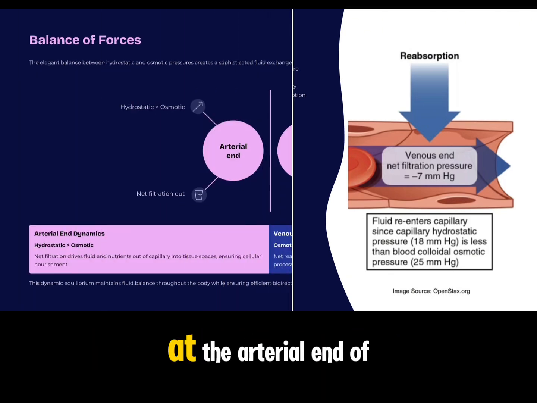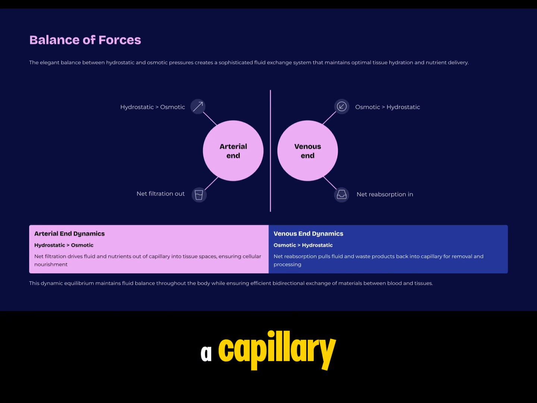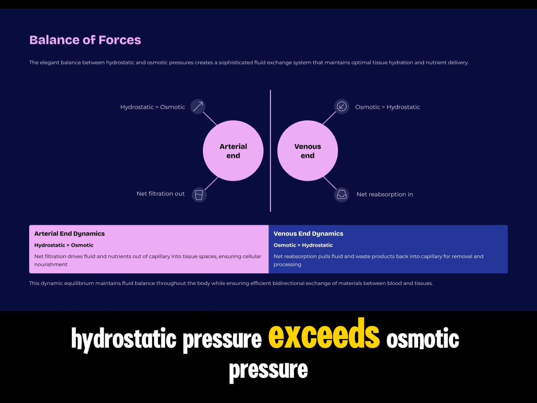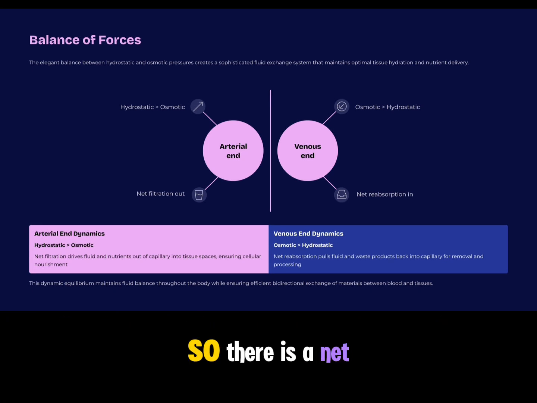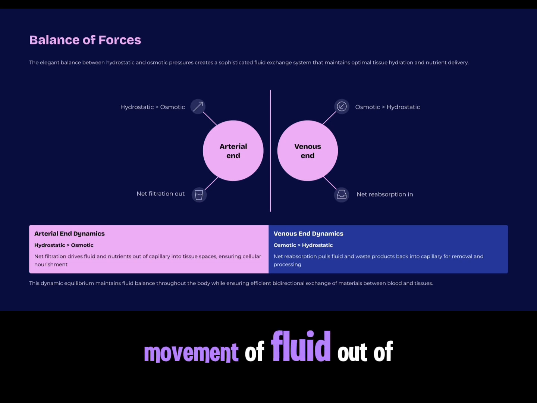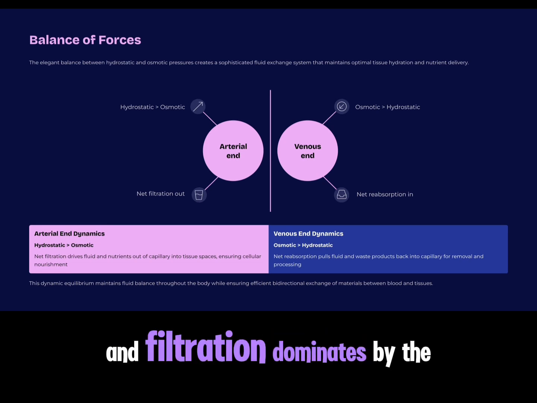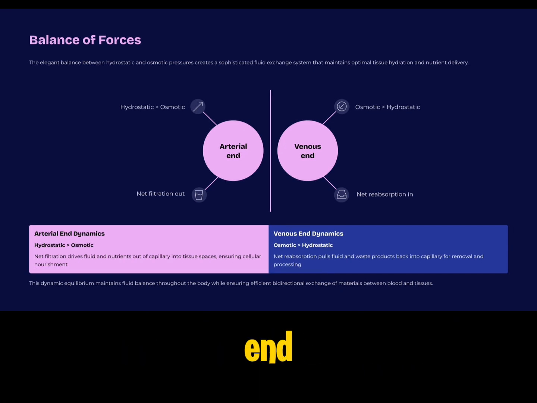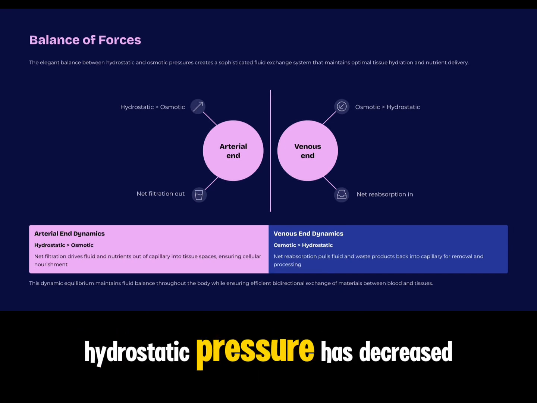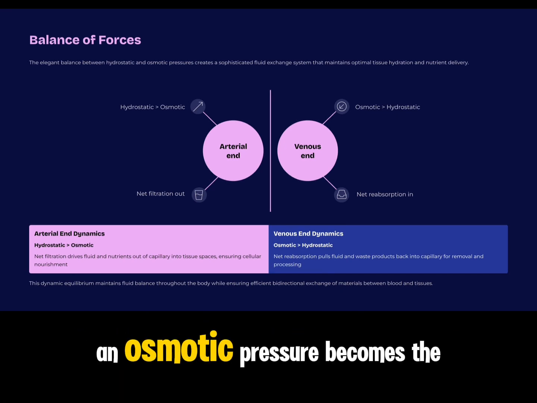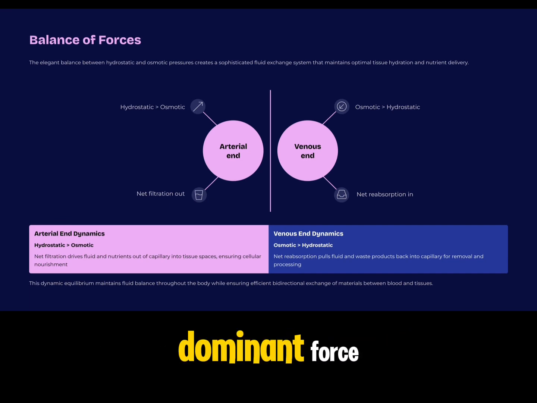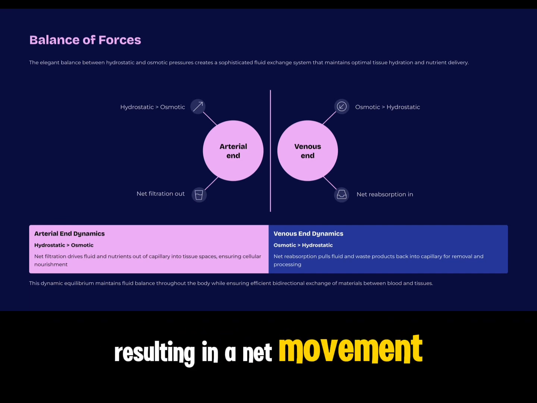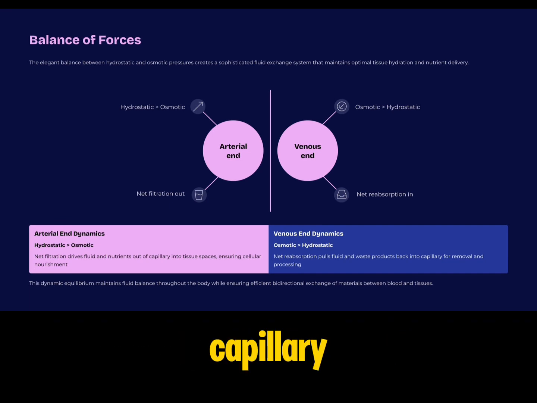the vessel. At the arterial end of a capillary, hydrostatic pressure exceeds osmotic pressure. So there is a net movement of fluid out of the capillary and filtration dominates. By the time blood reaches the venous end, hydrostatic pressure has decreased, and osmotic pressure becomes the dominant force, resulting in a net movement of fluid back into the capillary.